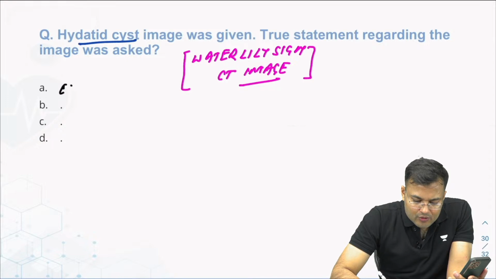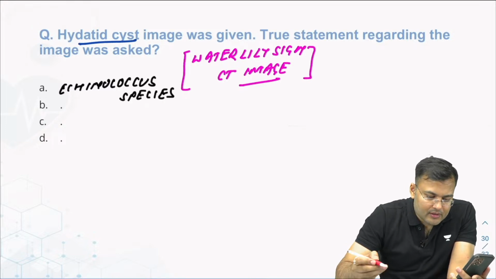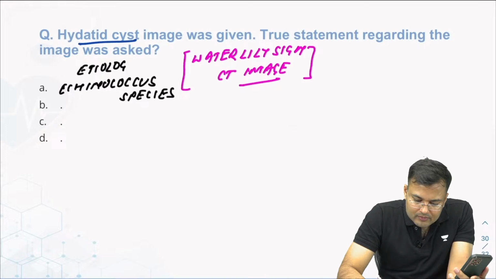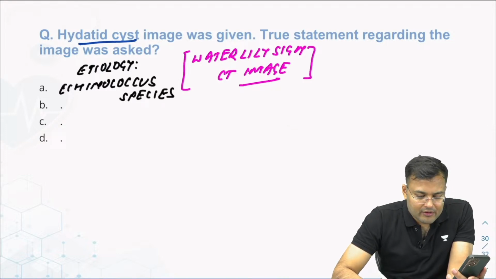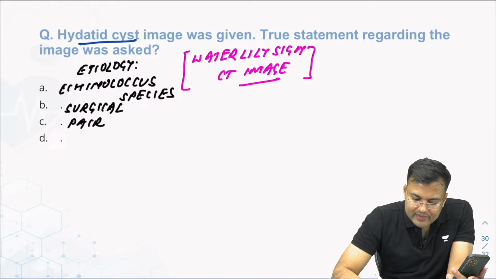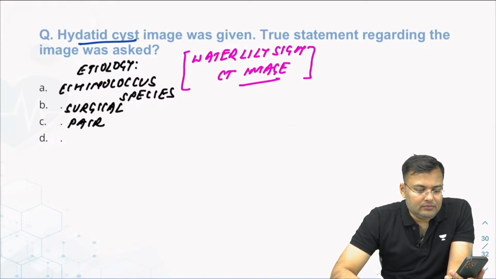Okay. What were the other options? Etiology, Echinococcus. Etiology, okay. What was the option related to surgical? What was the option?